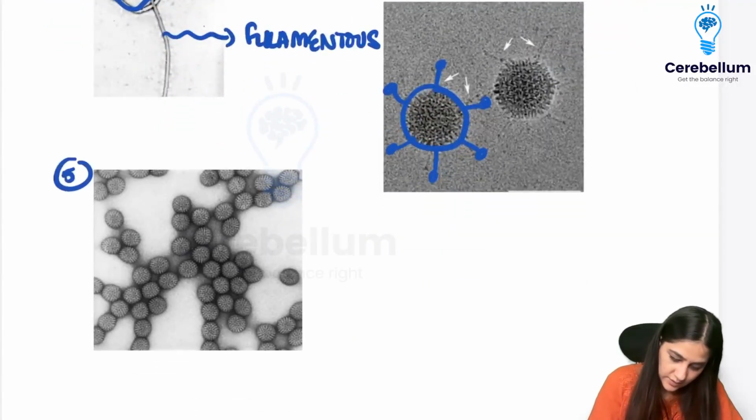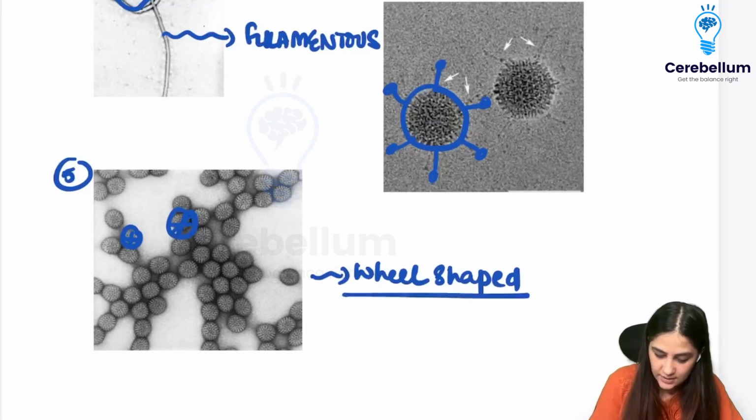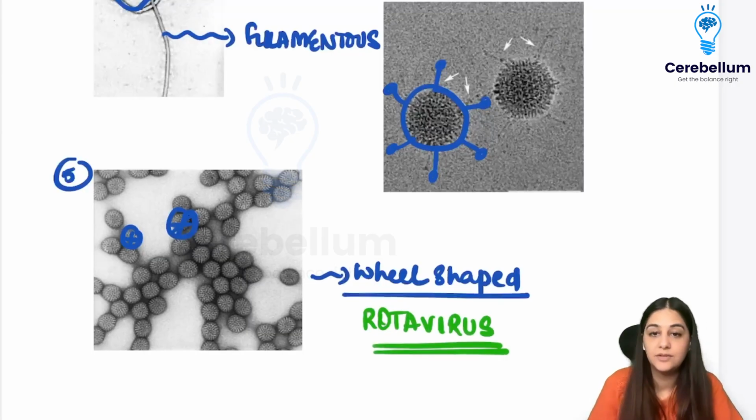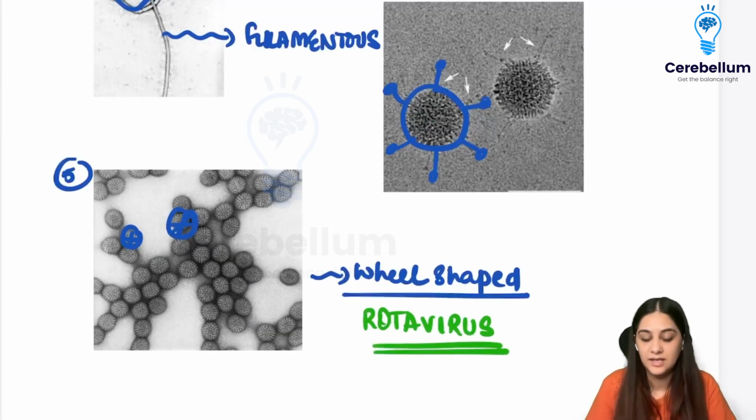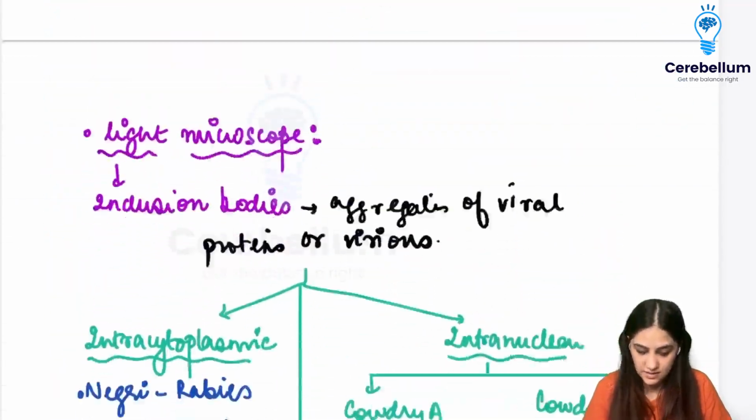Coming to the last one. So what does this look like? This looks like a wheel, right? So this looks like a wheel. So this is your wheel shaped or cartwheel shaped, whatever you want to call it. And this virus is going to be your rotavirus. So these are all the different shapes that you can get, and you can get a picture of this, and you have to identify what virus this is.